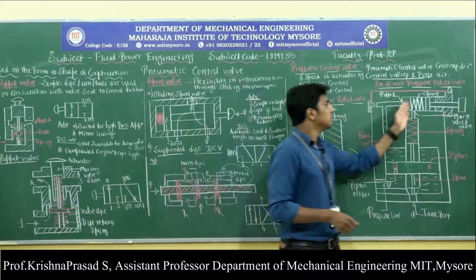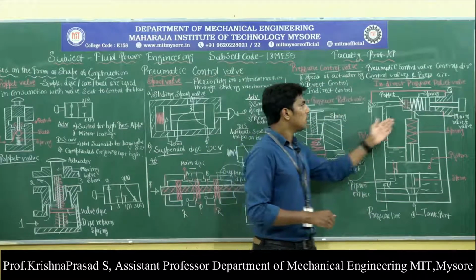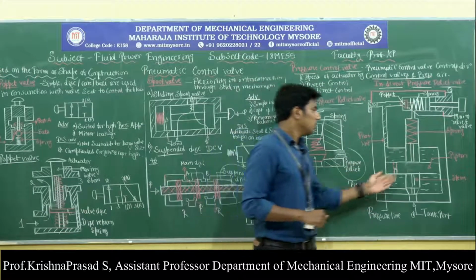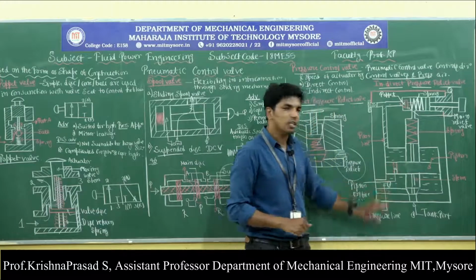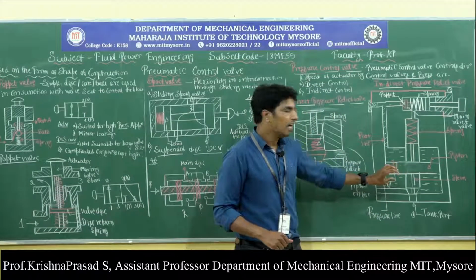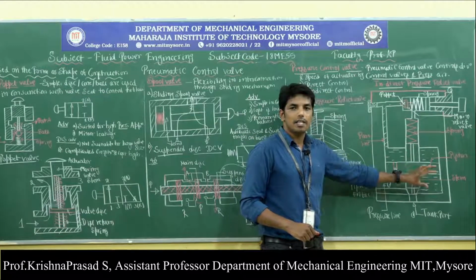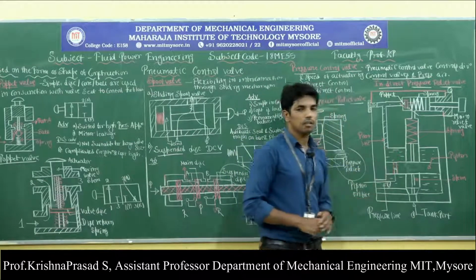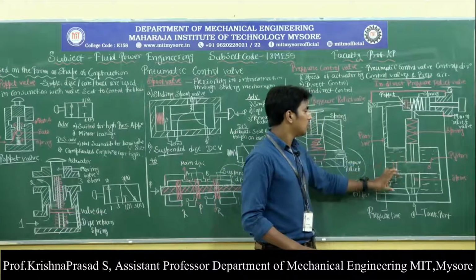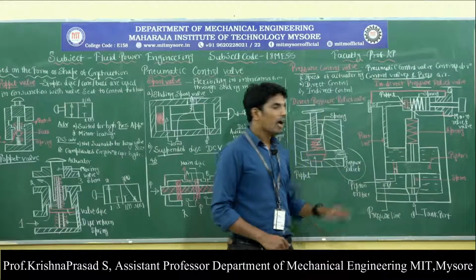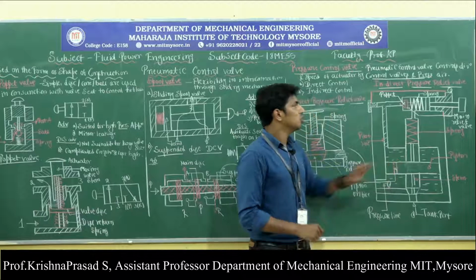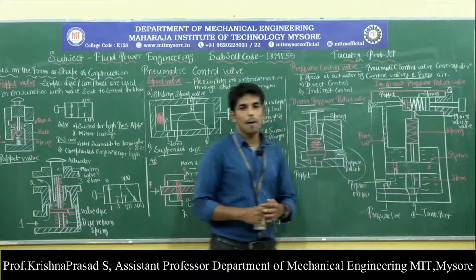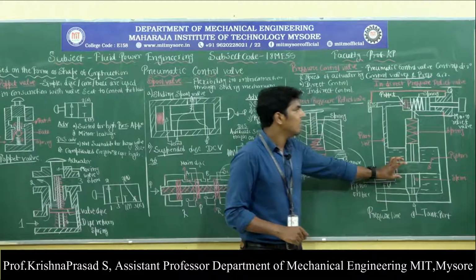And this is called the main relief valve. This main relief valve contains the spring as well as the stem. Then, very important one, the pilot operated check valve has the piston, and this piston has the orifice, which is drilled into the piston. Next, very important one, the piston has equal areas. This equal area is exposed to the pressure on top and the bottom, and it is exactly in the middle position. Why? Because the pressure of the air is equal on both sides of the piston. That's why the piston is exactly at the center position.